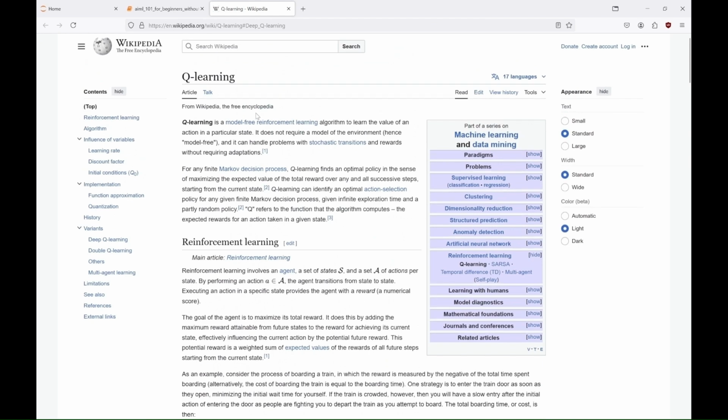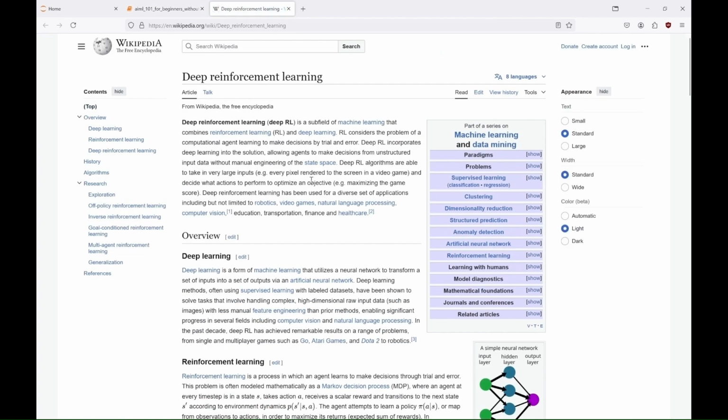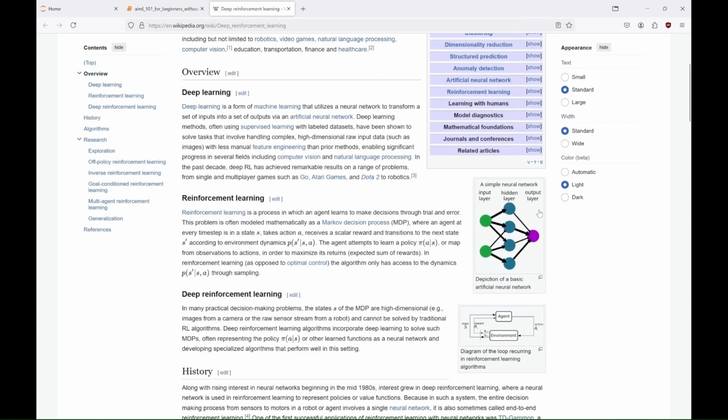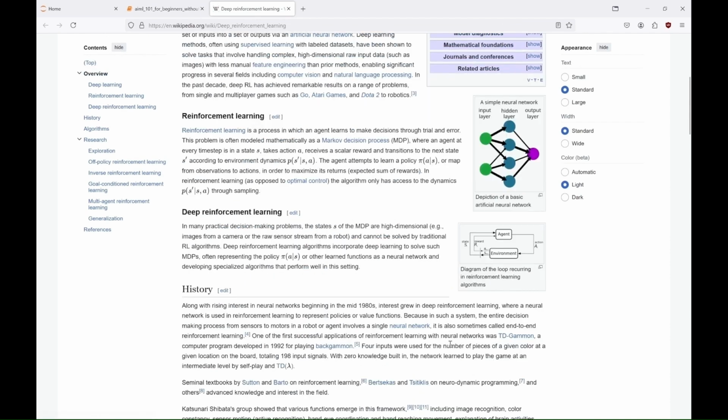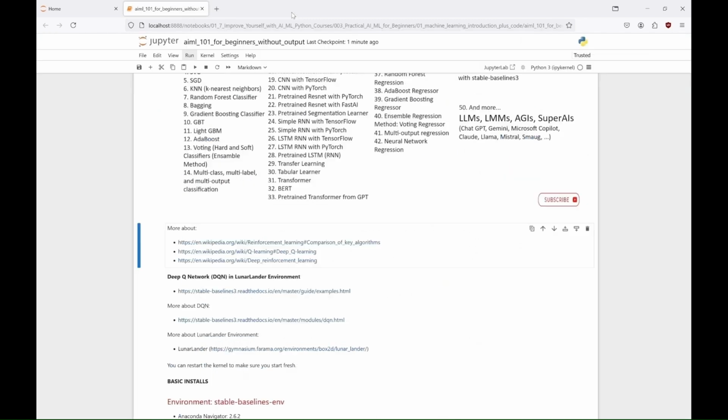Q learning is effective in environments with small discrete state spaces, where the agent can easily store and update Q values in a table. However, in complex environments with large or continuous state spaces, like video games, Q learning struggles due to memory and computational limitations. Deep Q networks extend Q learning by using a deep neural network to approximate the Q values, enabling the agent to scale to more complex environments. The neural network takes the current state as input and outputs Q values for each possible action, allowing the agent to select the best action.